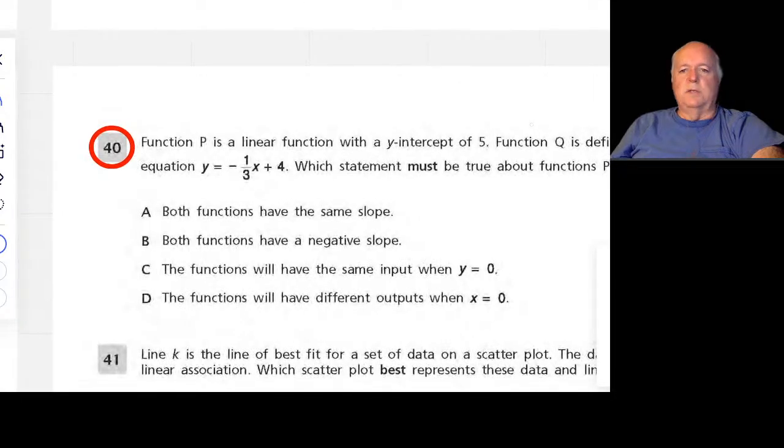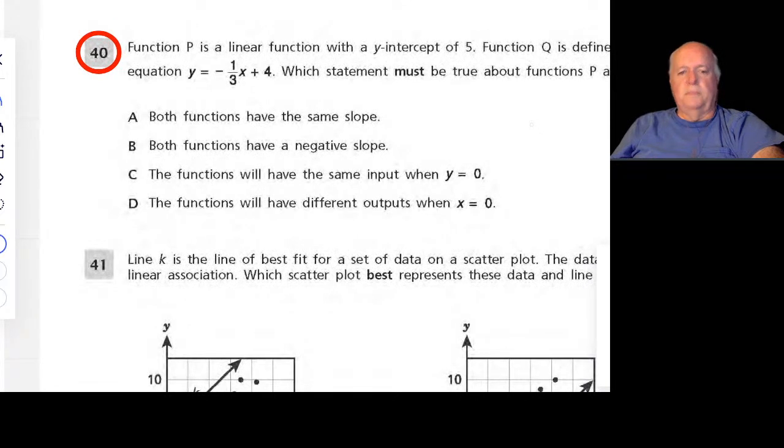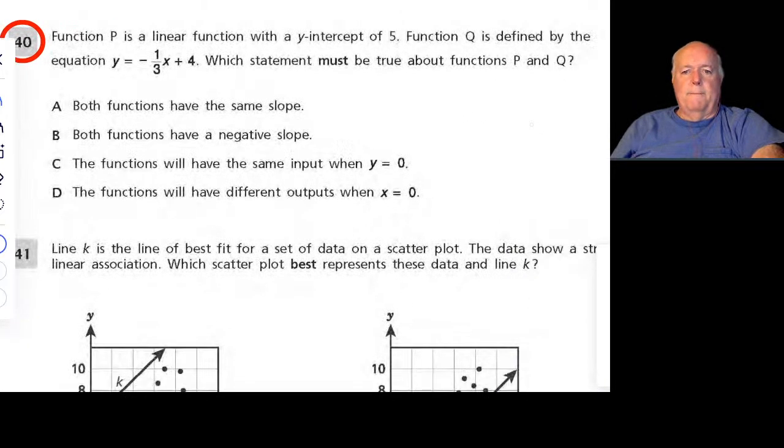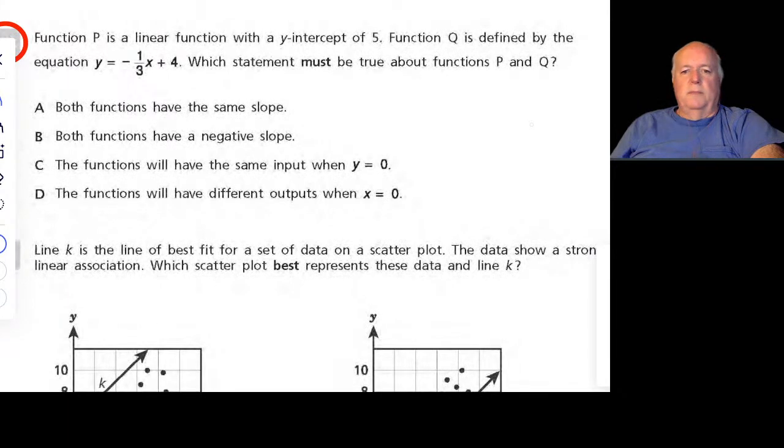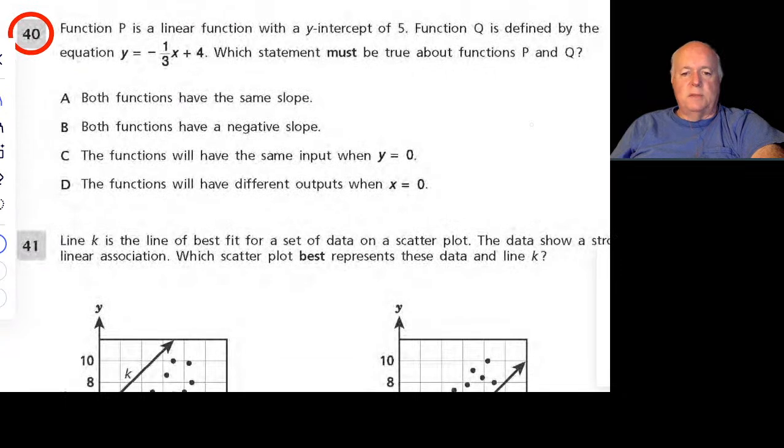Okay, so the next question is going to be this 40. Okay, function P. Let me just make sure this is fitting on the screen right. Yeah, it seems to be. So function P is a linear function, with the y-intercept of 5.